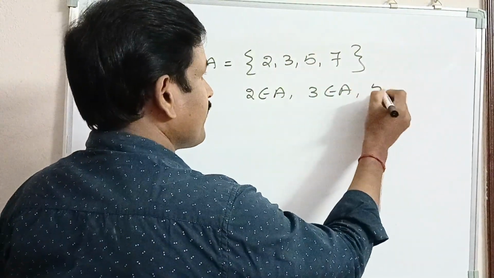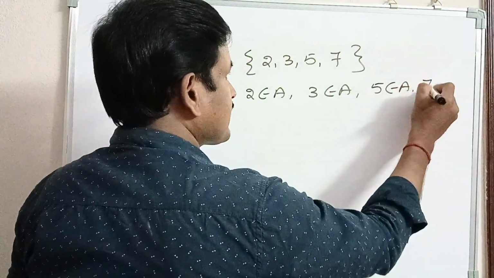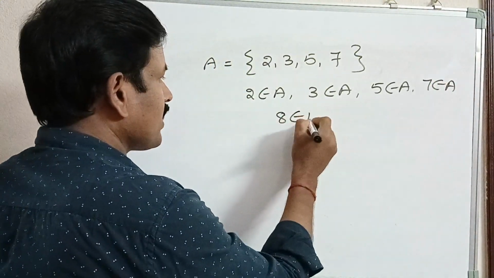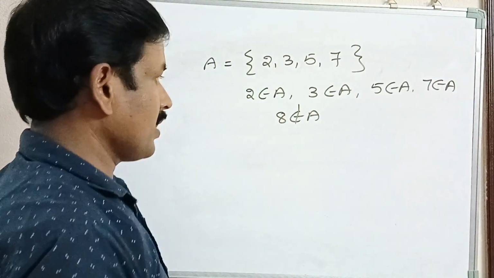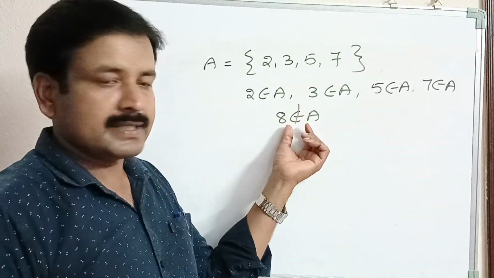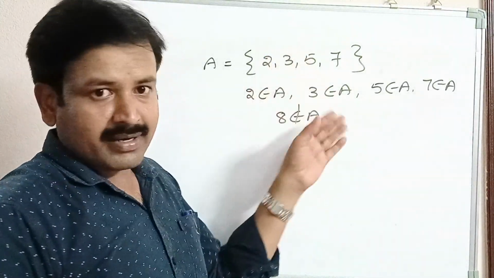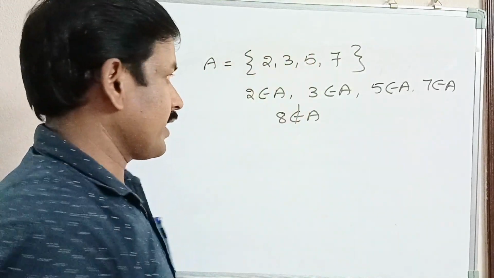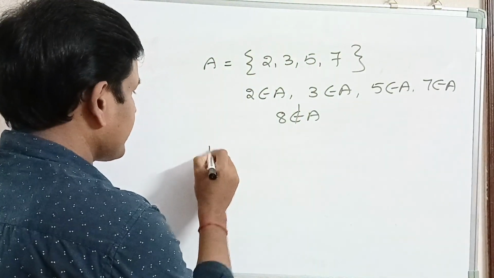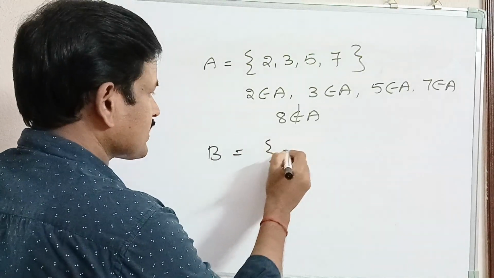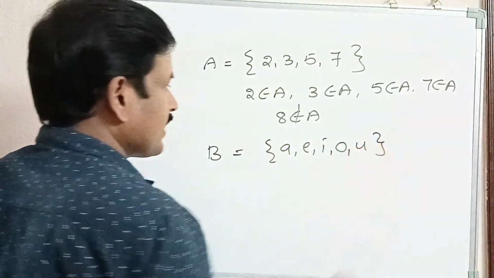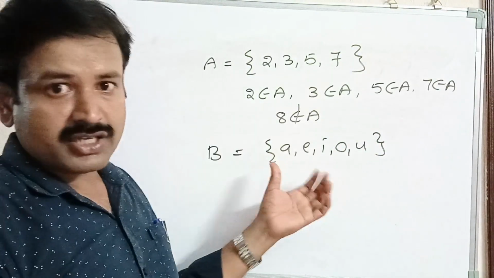In the same way, 5 belongs to A, and 7 belongs to A. 8 does not belong to A. Does not belong to means 8 is not an element, not a member, in set A. Now let B be the set of vowels a, e, i, o, u in the English alphabet.